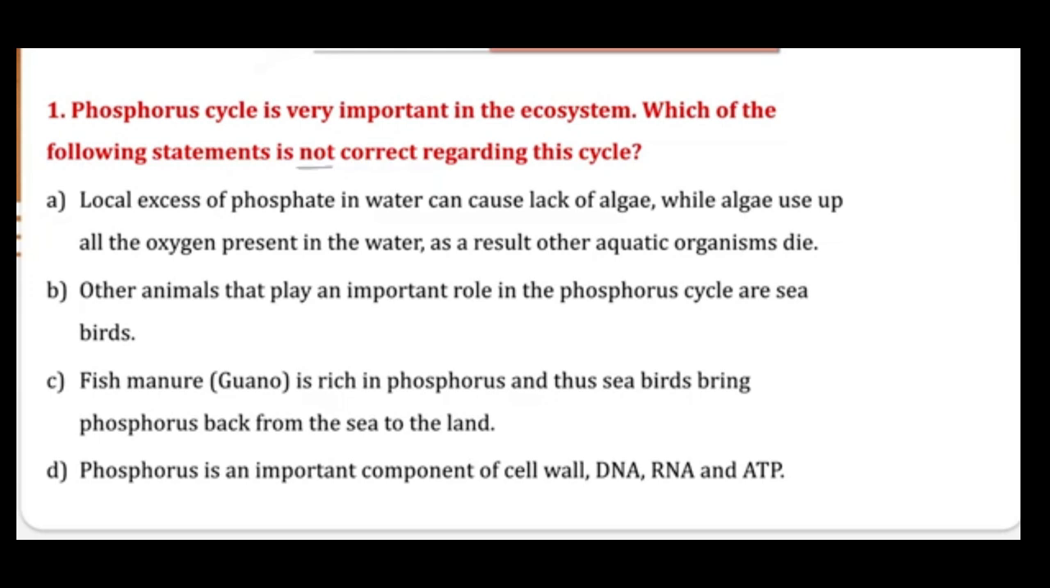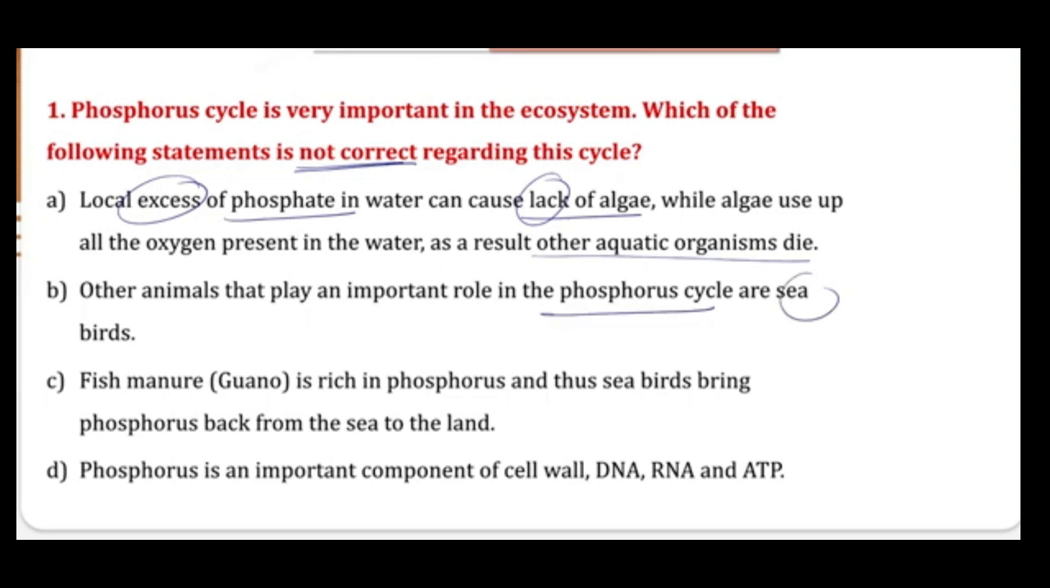Regarding this cycle, you have to choose the statement which is not correct. Statement 1, or option A, says that local excess of phosphate in water can cause lack of algae, while algae use up all the oxygen present in the water, and as a result, other aquatic animals die. Now option 2 says other animals that play an important role in the phosphorus cycle are seabirds.